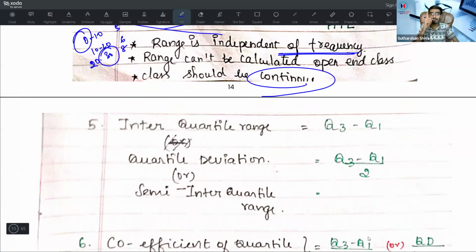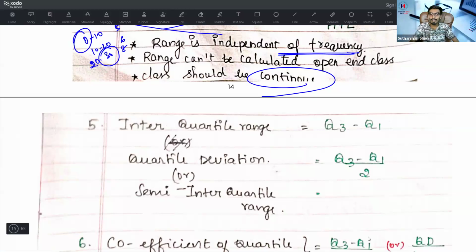And the one condition for range is that the class should be continuous. If it is discontinuous, what you need to do? Make it continuous and then find the range. They may ask you this question. They may give you discontinuous data and ask you to find the range, and many will commit a mistake. But you just simply make it continuous, and then you find the range.